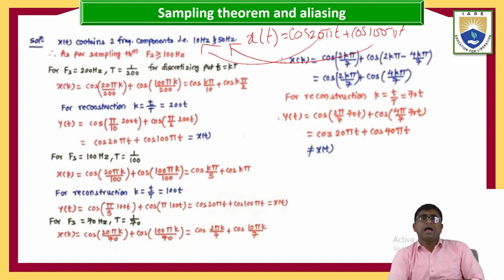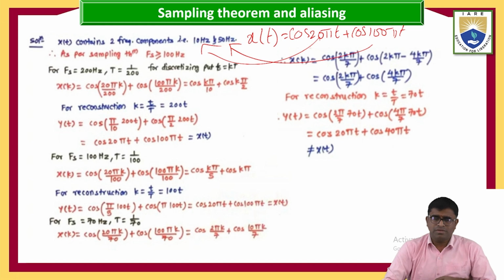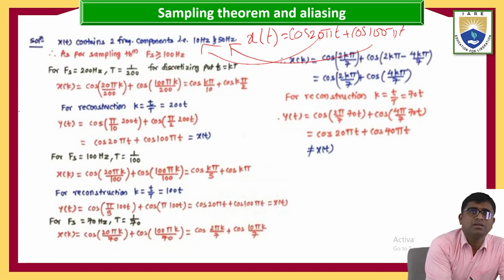Now I am going to take the first case for the sampling theorem. F of s greater than 100 Hz. What is the formula generally?